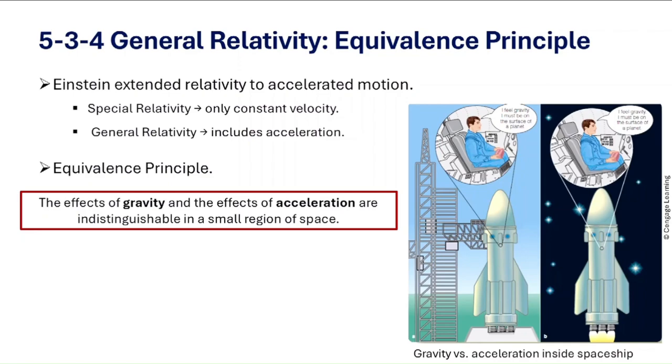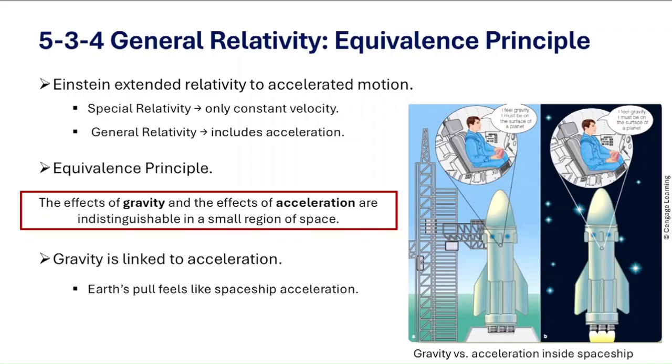And on Earth, we think of gravity as pulling us down. But Einstein said you could completely describe it as the ground accelerating upward beneath us at 9.8 meters per second squared.